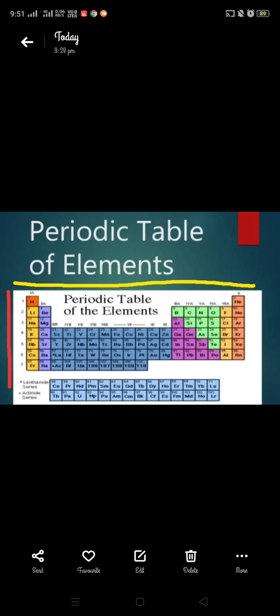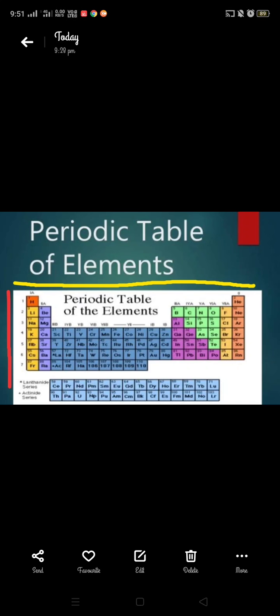This red line indicates that there are 7 periods, and this yellow line means there are 18 groups. Vertically there are 18 groups, horizontally there are 7 periods.